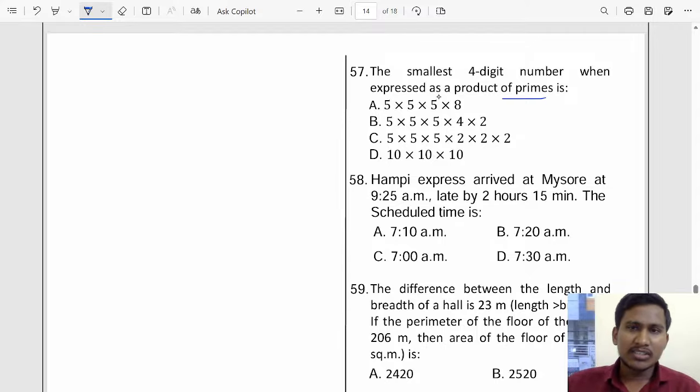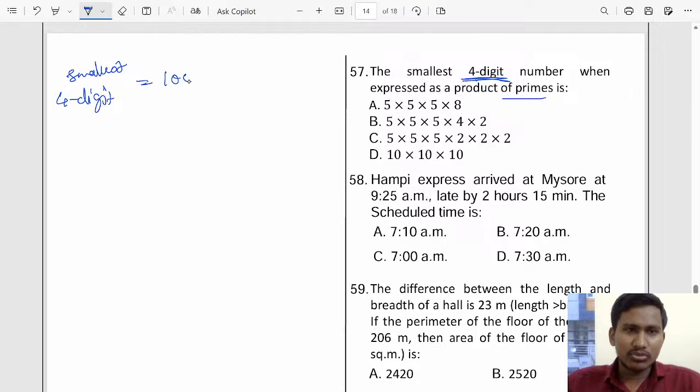The smallest 4-digit number when expressed as a product of primes. So what is the smallest 4-digit number? Smallest 4-digit number, okay. The smallest 4-digit number is 1000. So 1000 means if you prime factorize that, so what will be the answer?